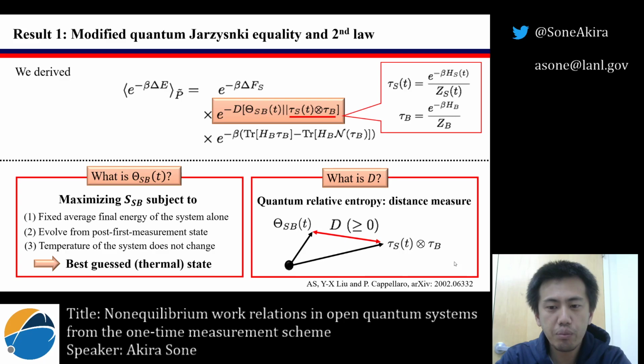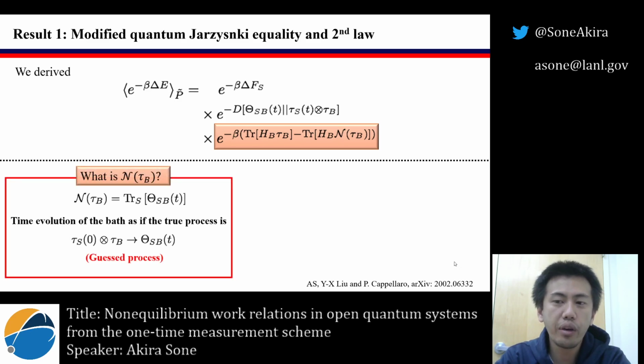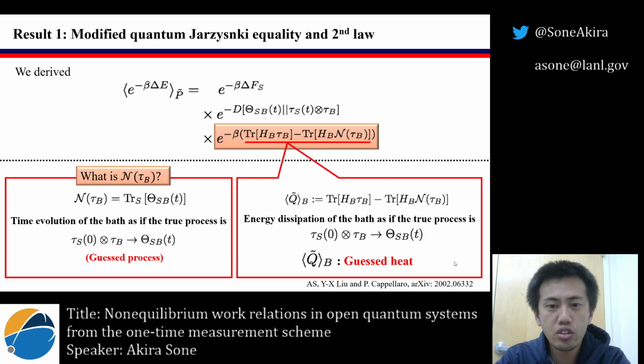D is the relative entropy between the guess state and the uncorrelated Gibbs state. Let us take a look at the third term. What is this? This is the state of the bath after time t as if the true time evolution of the total system gives the guess state from its initial state. So we call this process the guess process. Then we can find that the exponent describes the energy dissipation of the bath as if the true time evolution of the total system is the guessed process.